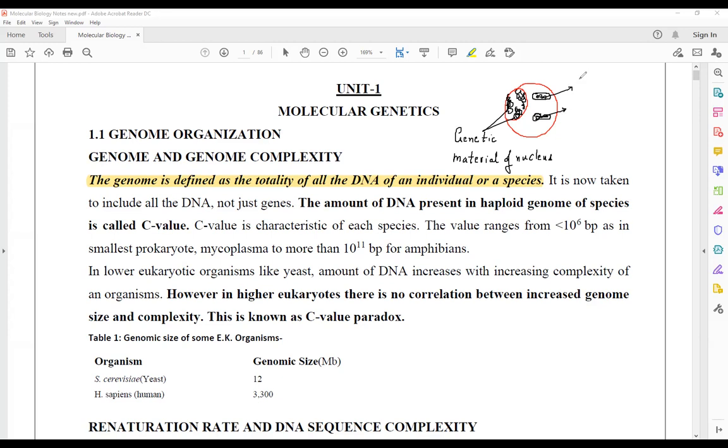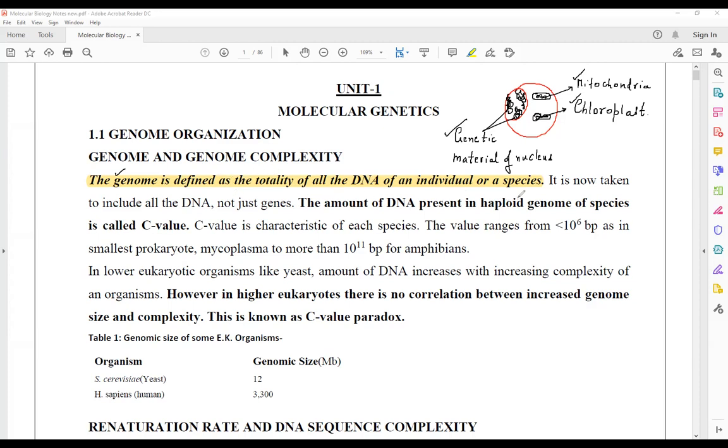Genetic material is also present in mitochondria and in chloroplast. So all these organelles present in the cell also have genetic material. The sum total of all the genetic material, including mitochondria, chloroplast, and the nucleus of the cell, is referred to as the genome.